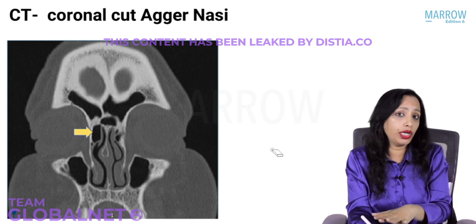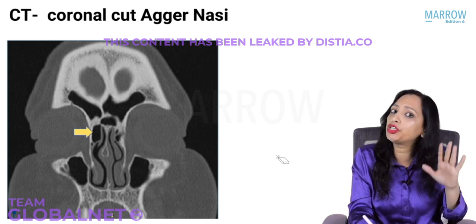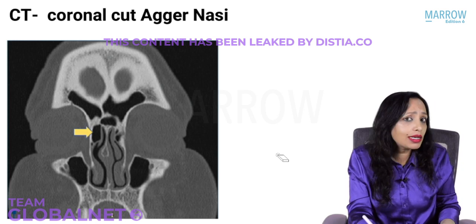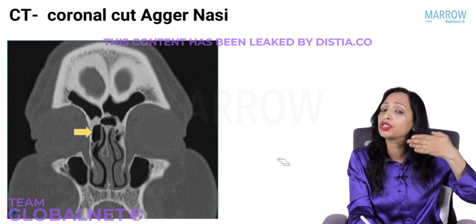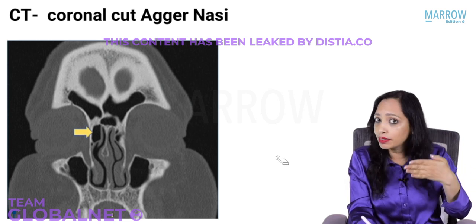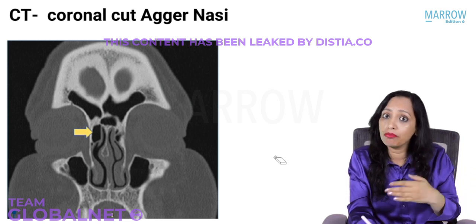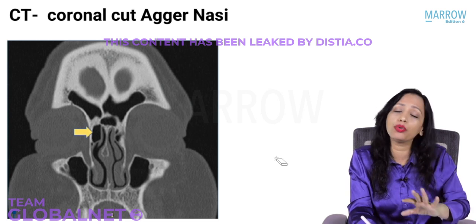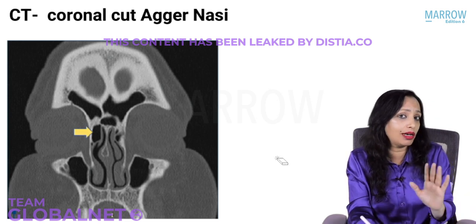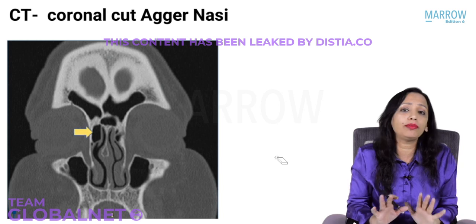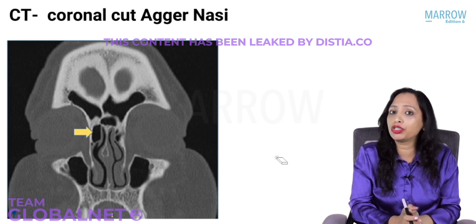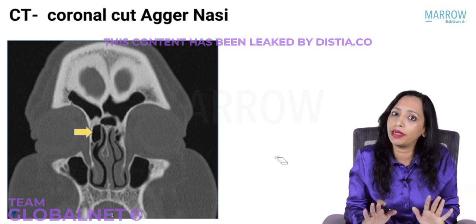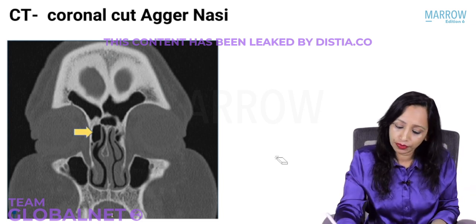Now, how much I am showing you on the CT scan and endoscopy is sufficient for your exam. Just in case you want to see the exact cut sections of the paranasal sinuses on CT more elaborately, you can find it on my YouTube channel, Manisha ENT. But with how much I am showing and telling you now, that much you should be able to identify, and that much is sufficient for you.